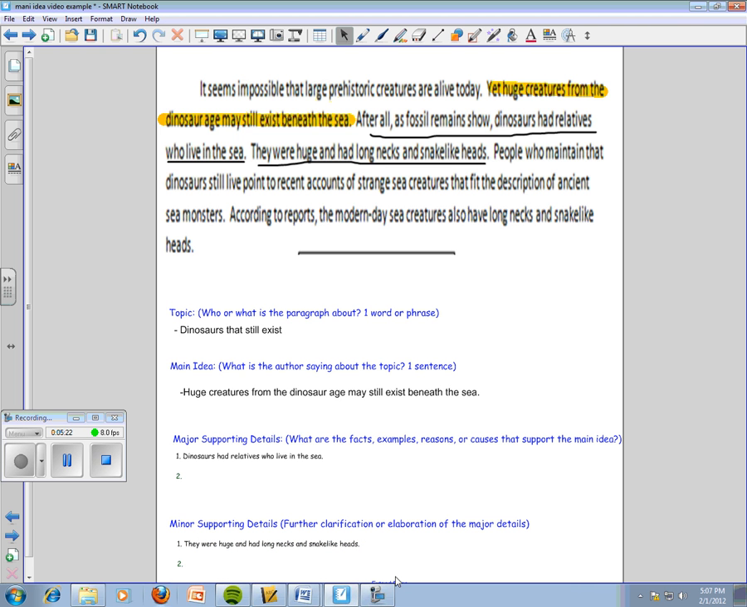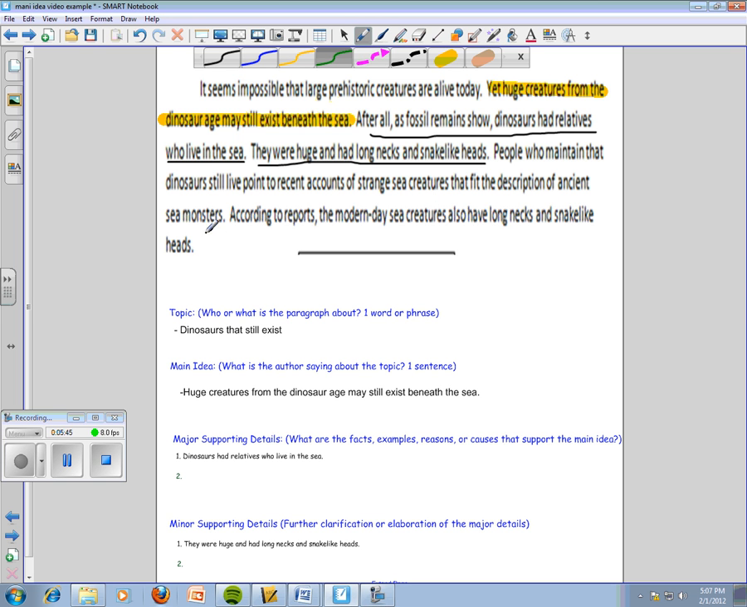Okay, so what this sentence just did is it was further clarification or elaboration of the main idea. Dinosaurs who lived in the sea, well, what about them? Well, they had huge necks and snake-like heads. All right, moving on, let's go to the next sentence. It says people who maintain that dinosaurs still live point to recent accounts of strange sea creatures that fit the description of ancient sea monsters.